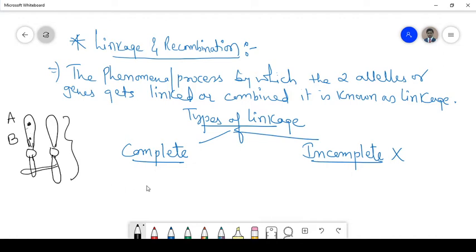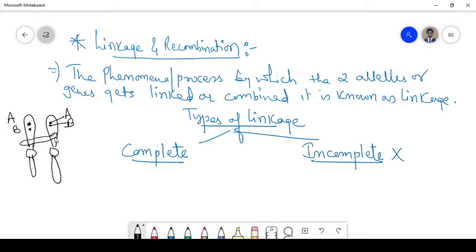Now, what if we suppose the chromosome is over here? The combination will again be less, children. And what if the linkage occurs at this part, very close to each other? The linkage will not happen, or the crossing over will not happen.